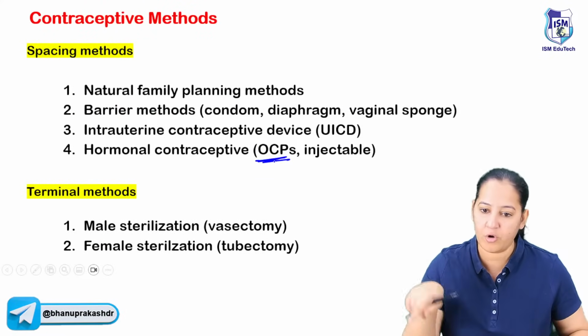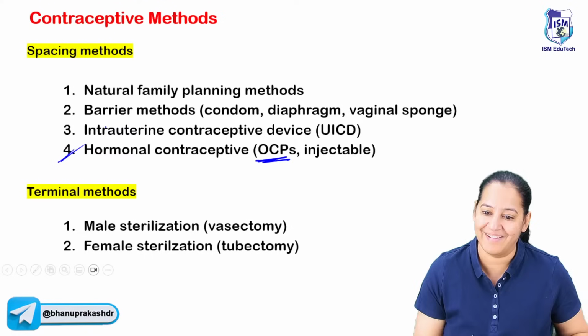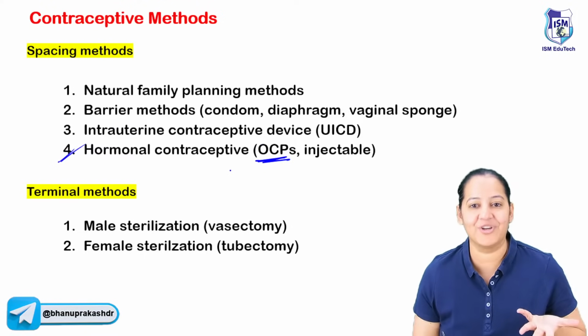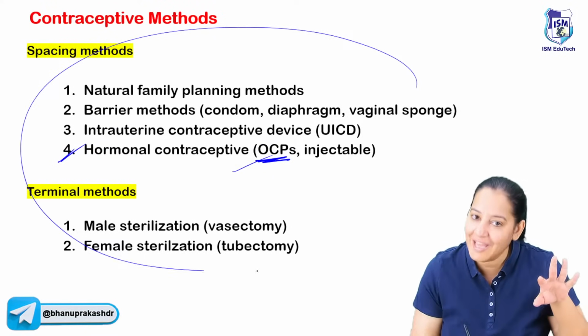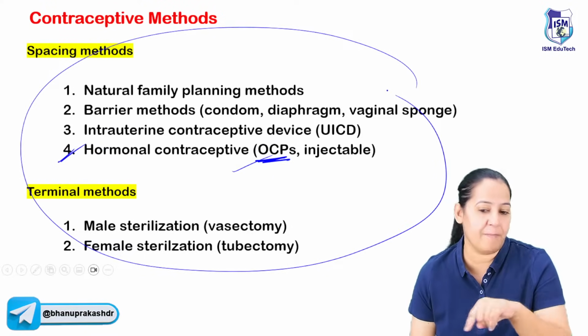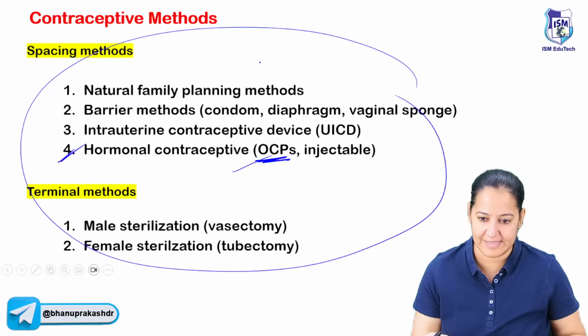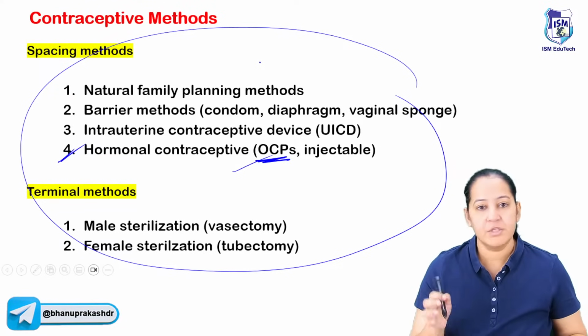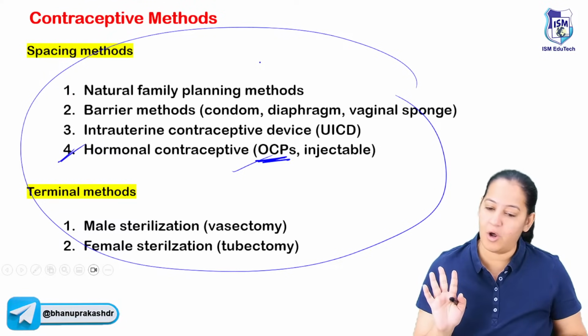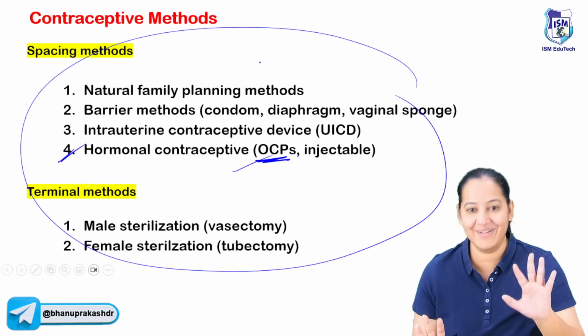Do you want me to tell all the contraception or only OCP? Because it is not necessary that you will get a question on OCP. You can get a question on any of them. But definitely, mark my words, in your FMG exam, you will get one question on contraceptives. Every year you get it, but the question differs. So we will do it quickly. Okay, listen.